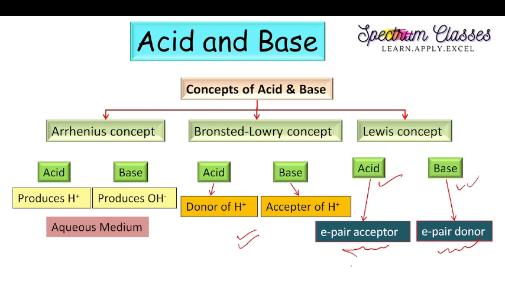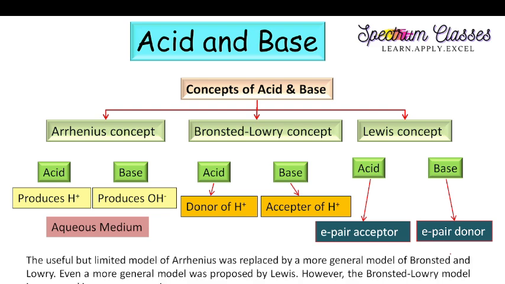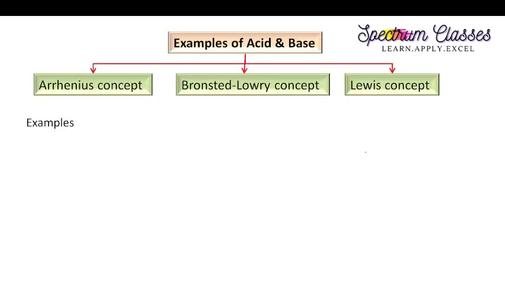For example, BF3 is a Lewis acid, whereas NH3, which can easily donate its lone pair of electrons, is termed a Lewis base. So these are the three concepts according to which we have the definitions of acid and base. The more general Bronsted-Lowry concept is widely accepted for common practice. So this is how we have these three different models of the acid and base concept.